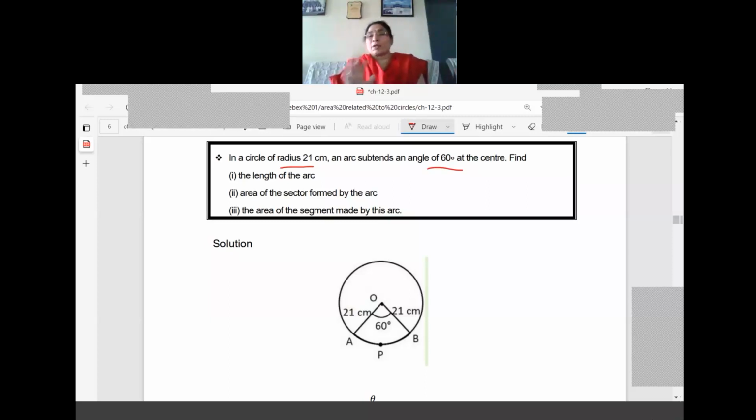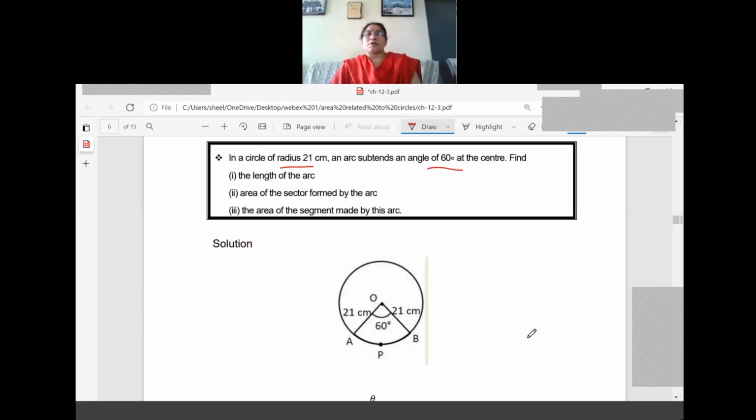The first question, length of the arc. We already learned this one. Length of the arc is based on our sector. When we learned that, we learned about the length of the arc. What is the formula? Theta by 360 into 2 pi r. Now area of the sector formed by the arc. Same formula, area of the sector, theta by 360 into pi r square. Now the last part, that is area of the segment. That is today's class formula. Let us see one by one.